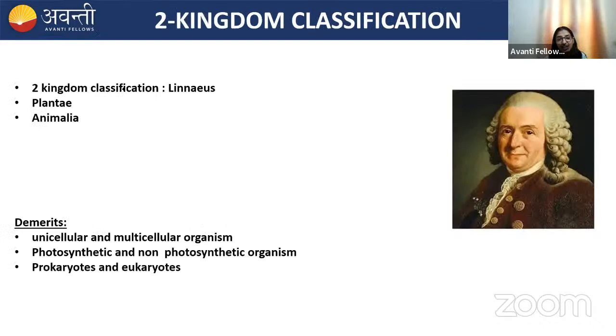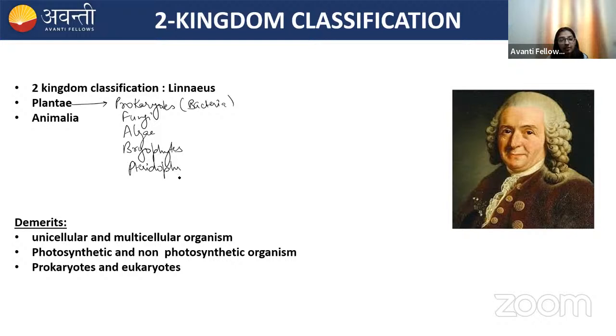Second is the two-kingdom classification, which was given by Linnaeus. Linnaeus divided the organisms into two kingdoms, Plantae and Animalia. According to Linnaeus, Plantae includes prokaryotes, that means bacteria, and also includes fungi, algae, bryophytes, pteridophytes, gymnosperms, and angiosperms.